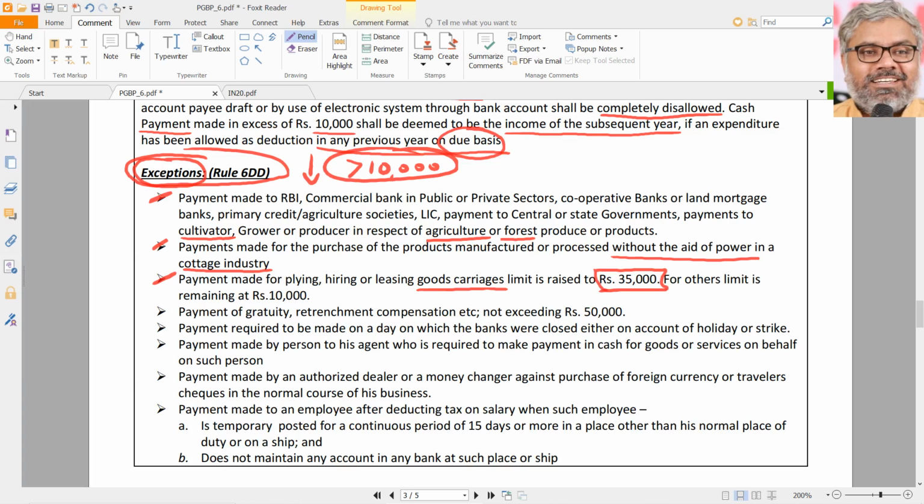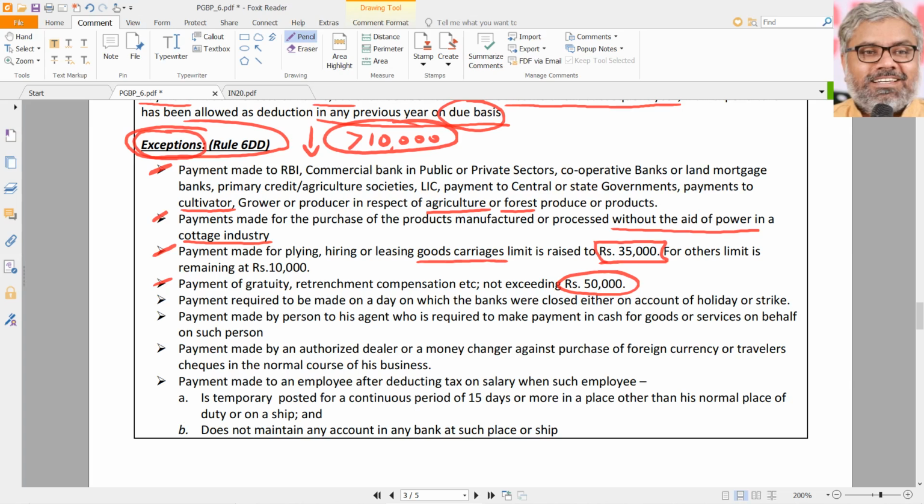Keep that in mind. Same way, retirement benefits like gratuity, retrenchment compensation, etc., not exceeding 50,000 rupees, can be made in cash also. That is another exception. This is a variety of exception. Payment required to be made on a day on which the banks were closed on account of a holiday or strike. So, loophole actually. When the bank is having a holiday, on that day only you had to make a payment, so you made the payment only on that day in cash. There is no problem. So, people can tell that as an excuse. That day banks were closed because of holiday or strike, whatever.